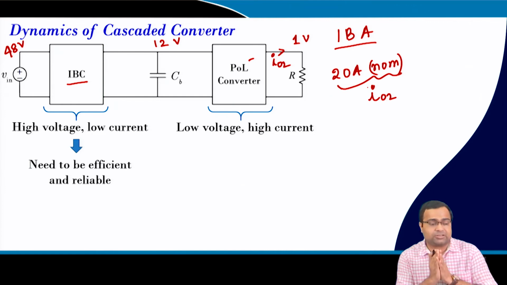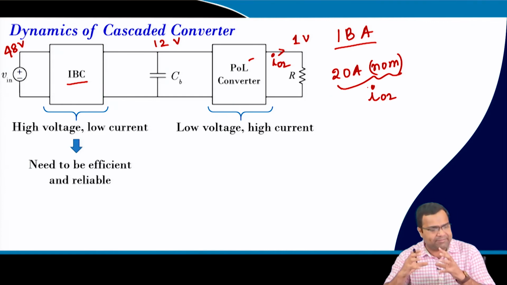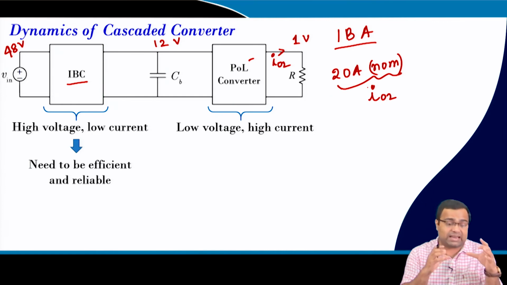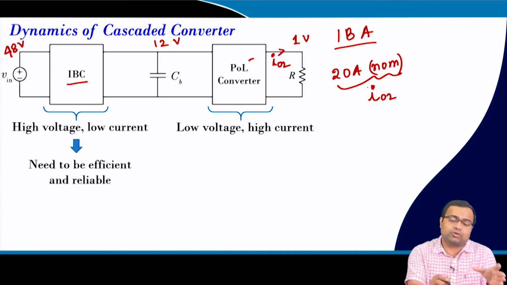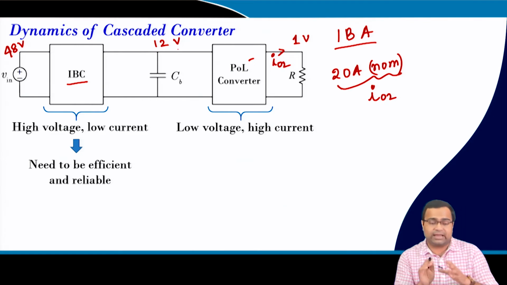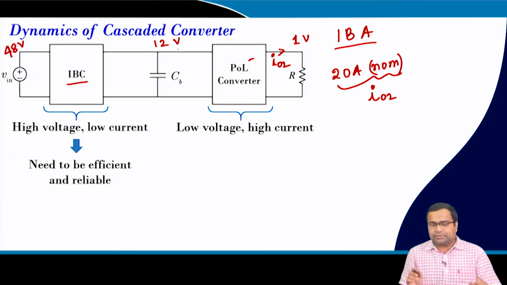whereas the first stage is used to convert from high voltage to an intermediate voltage. So, the first stage needs to be very efficient, at the same time it should be reliable, because it should also provide some clean output voltage at the intermediate bus. Okay.